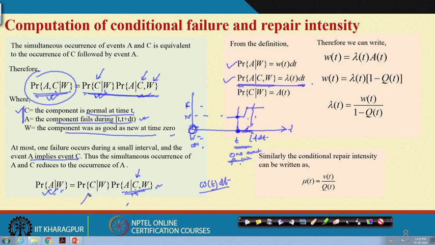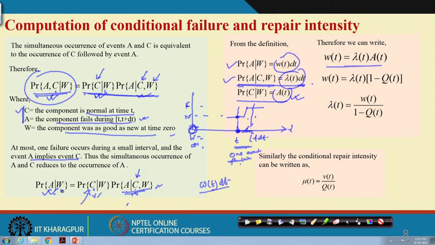And the first one: the component is normal at time equal to t, given that it was as good as new at time equal to 0. This is nothing but the availability. So, availability is included here. This relation talks about the relation amongst the first part, this part and this part, and if you put all those things into this equation, you will get this equation.